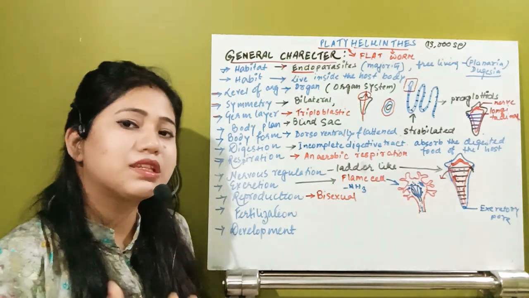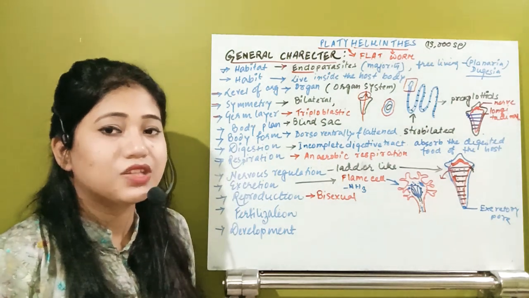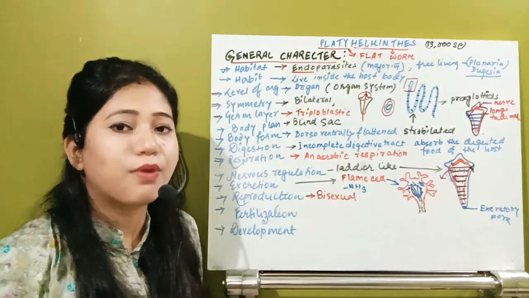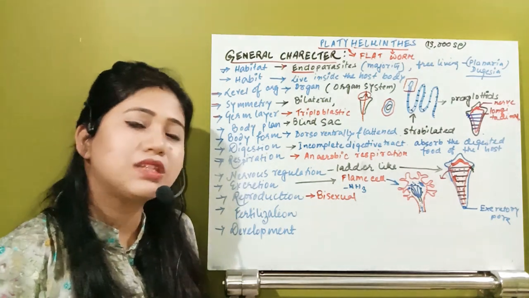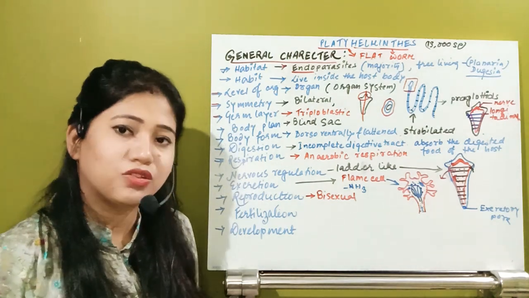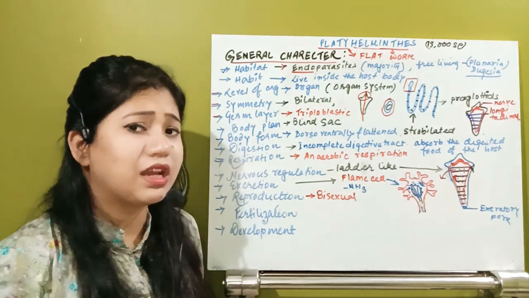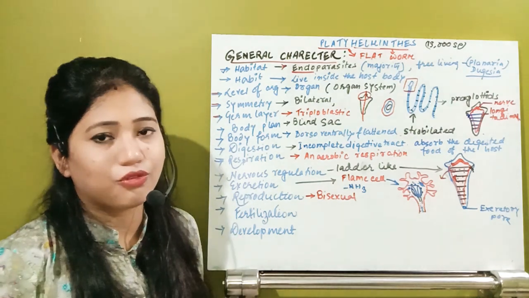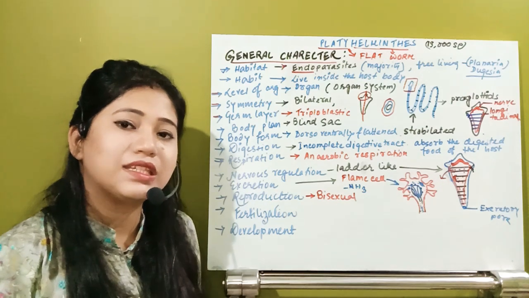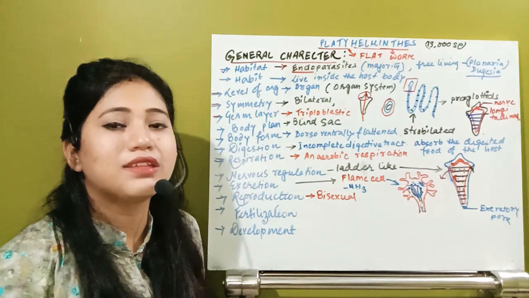So in some organisms a specific type of fertilization is seen, that is cross fertilization. Cross fertilization and self fertilization are the two types of fertilization. Self fertilization means in the same organism the meeting of male and female gametes occurs, as this organism is bisexual or hermaphrodite. Now in some conditions, though that organism is hermaphrodite, it is not happening that the male and female gametes of the same organism will fertilize in the same body.